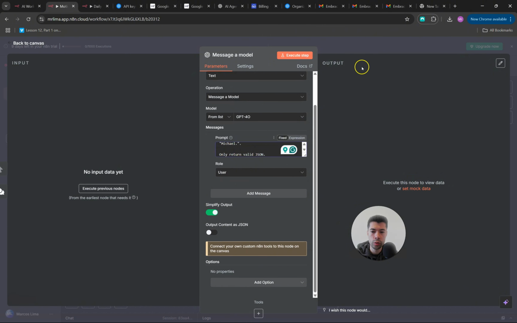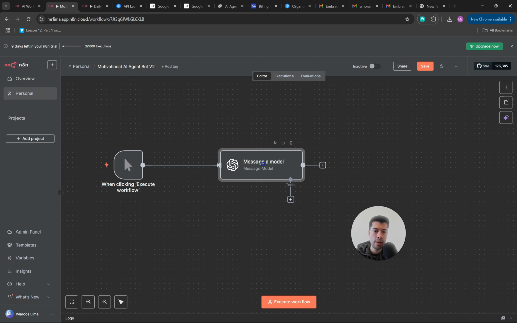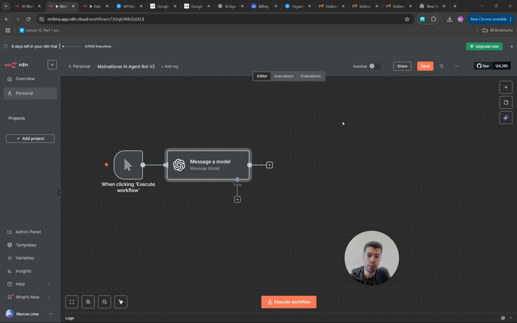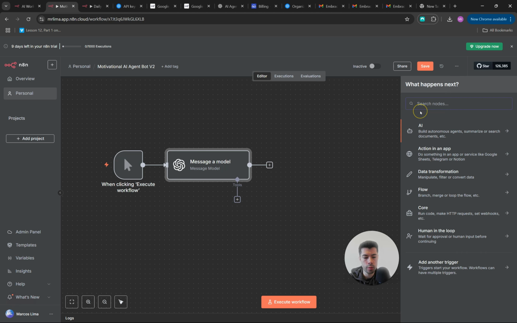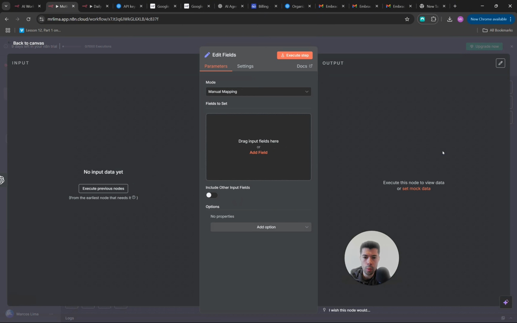Now all that you need to do is just go back to Canva. Now we have here our trigger and our message a model. I don't know why this is in here, but you can just click on it and delete, okay? And you can just drag this around here. All right, so the next thing we are going to be doing now is click again here on the plus sign, and then we are going to use this field called edit. And we need to do this because of one thing.